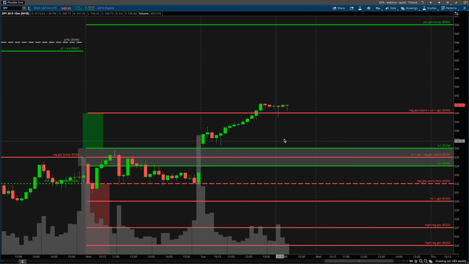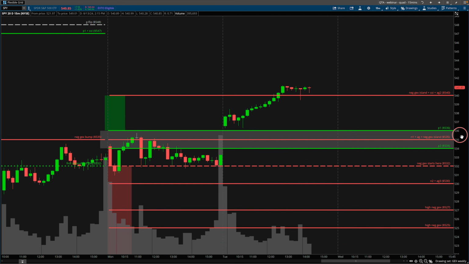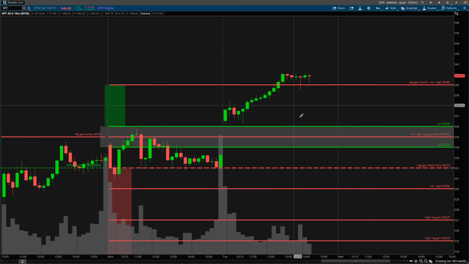So we will take a look at what I was thinking earlier on in the day. We'll take a look at some tools here. So let's dive right into it. This is our SPY chart, 15-minute time frame. These are the levels that I like to share at the start of every week.